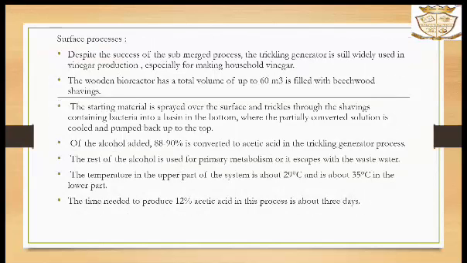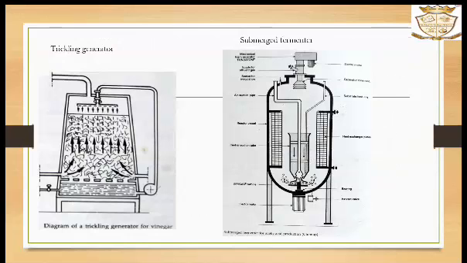Surface processes. Despite the success of the submerged process, the trickling generator is still widely used in vinegar production, especially for making household vinegar. The wooden bioreactor, with a total volume of up to 60 cubic meters, is filled with beechwood shavings. And the whole process of the surface process is explained here. The temperature, incubation, duration and fermentation are all included. These are the pictures of the trickling generator and submerged fermenter.